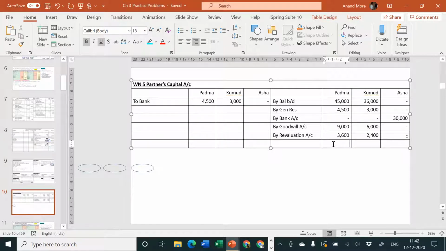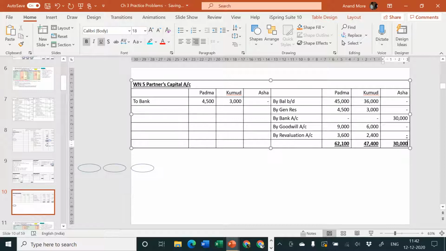The total is therefore 62,100. Next one, Kumud: 36,000 plus 3,000 plus 6,000 plus 2,400 is equal to 47,400. And then last one is 30,000.